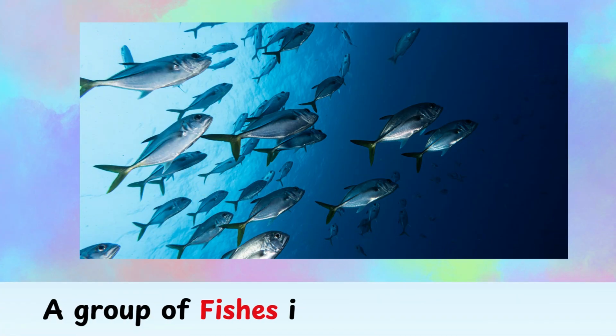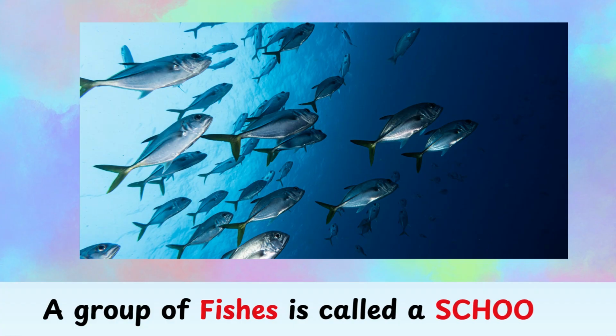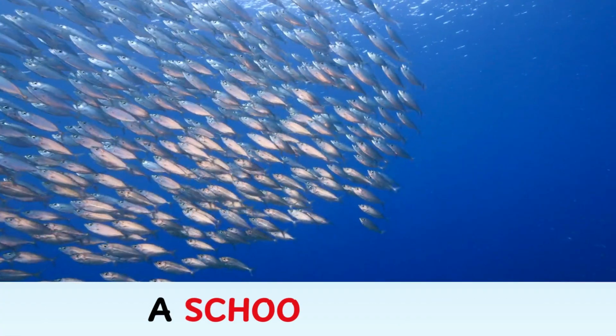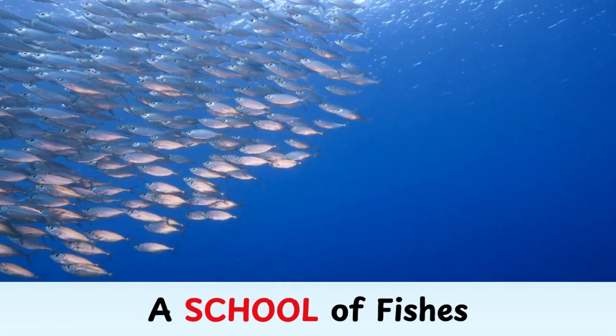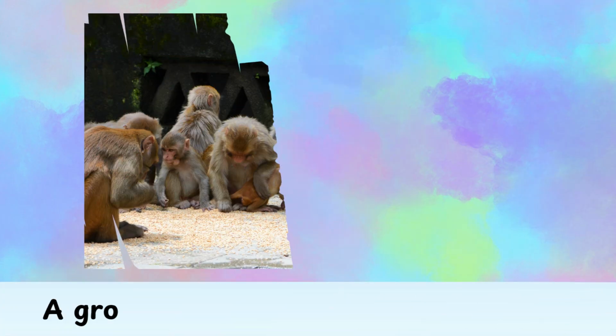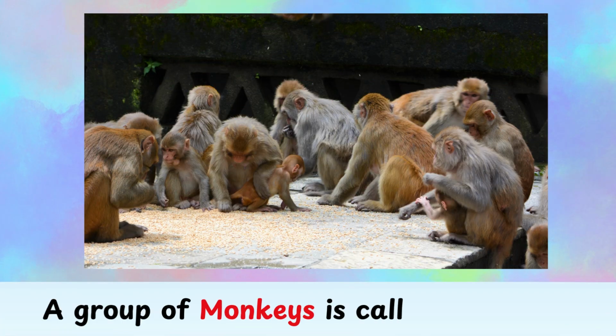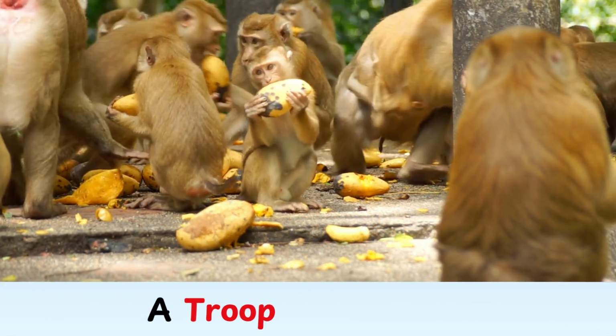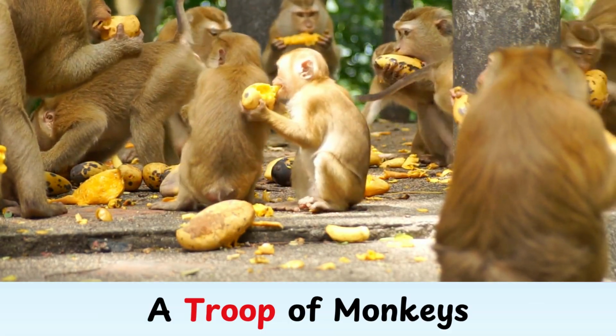Fishes. A group of fishes is called a school. Look, here comes a school of fishes. Monkeys. A group of monkeys is called a troop. See, here we can see a troop of monkeys is eating fruit.